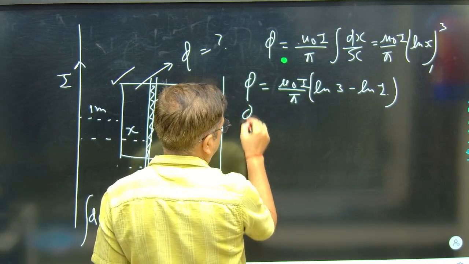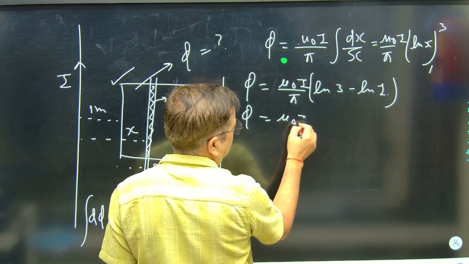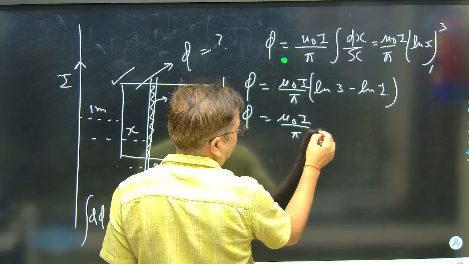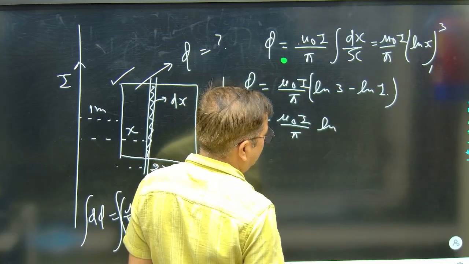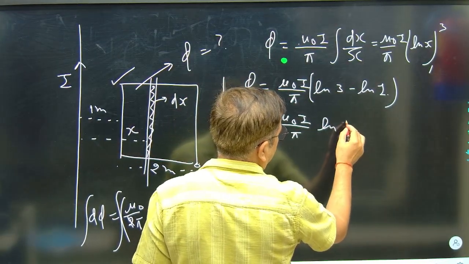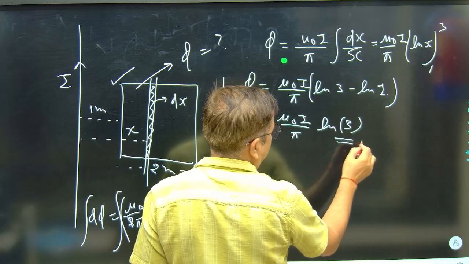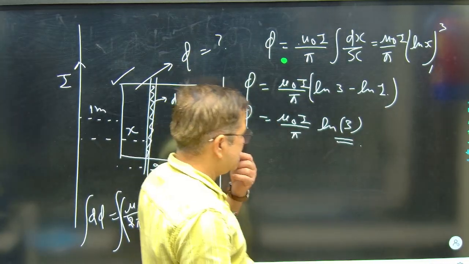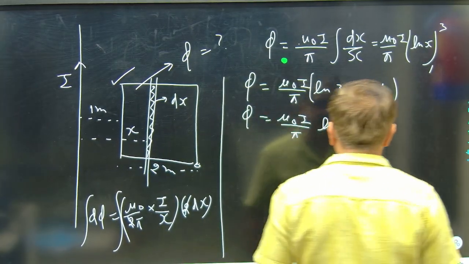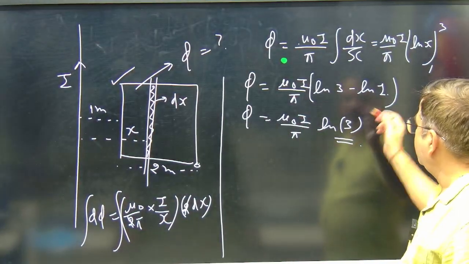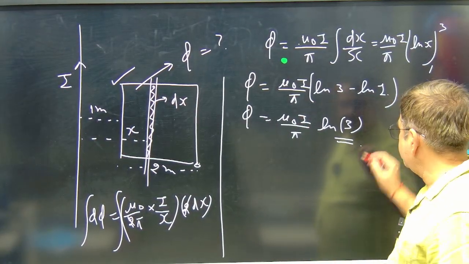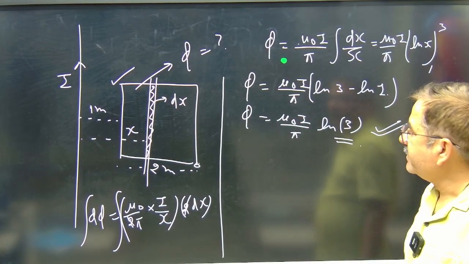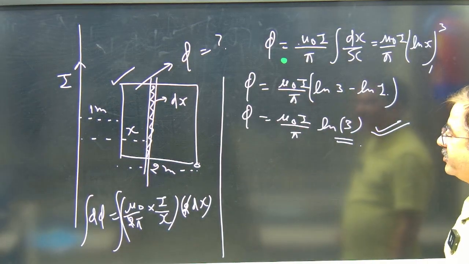Using log A minus log B, this is ln 3, correct? We can take this result. So the flux associated is this.